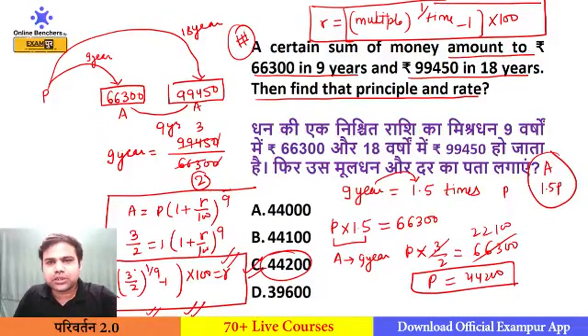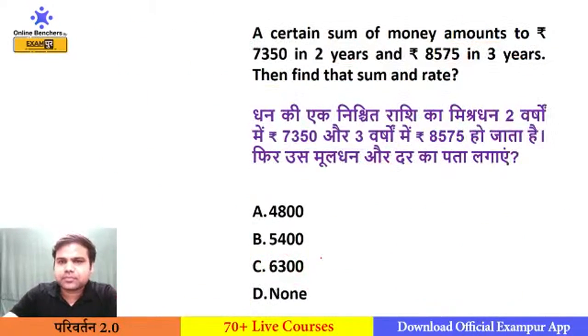In these type of question, rate of interest is equal to multiple to the power 1 upon time minus 1 into 100. If I will be able to solve this question, I will solve, otherwise I need not to solve, right? So here the examiner was only asking you the principal, so no need to solve the rate of interest. But if examiner wants to ask you rate of interest, you can solve, right? Like in next question, try to solve this.